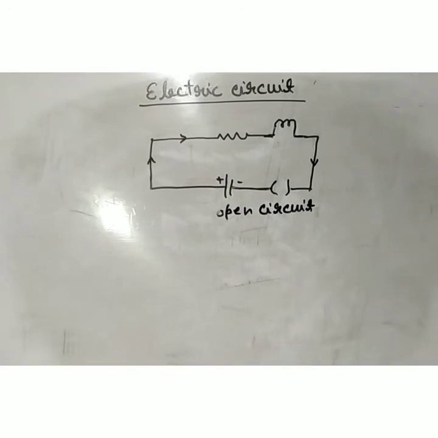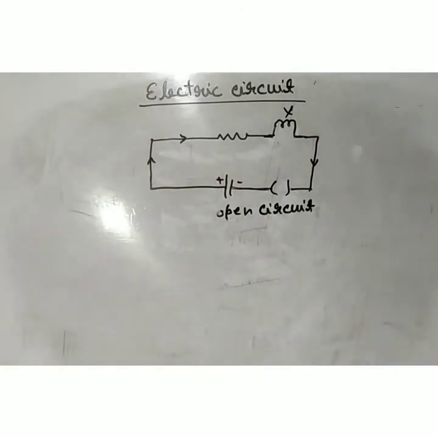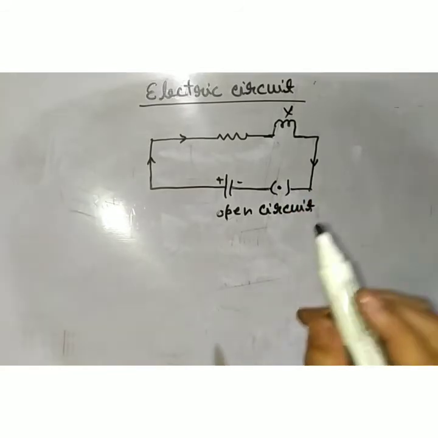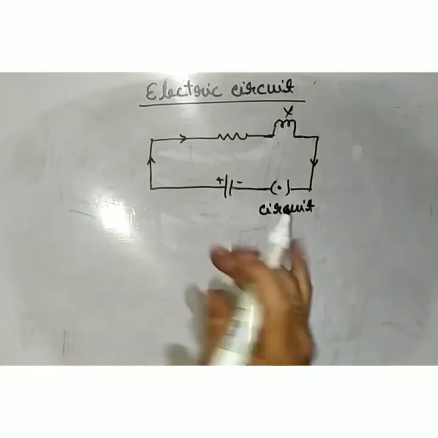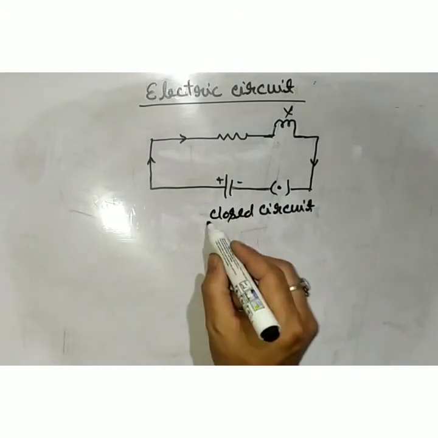When we switch off, the bulb stops glowing. Then it is known as an open circuit. And when the switch is on, then it is known as a closed circuit.